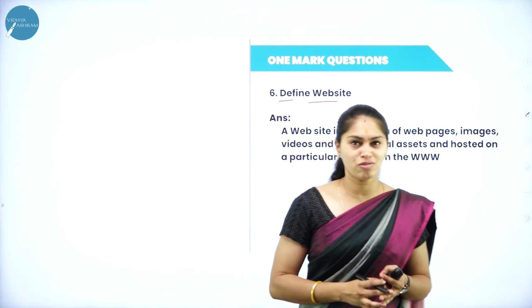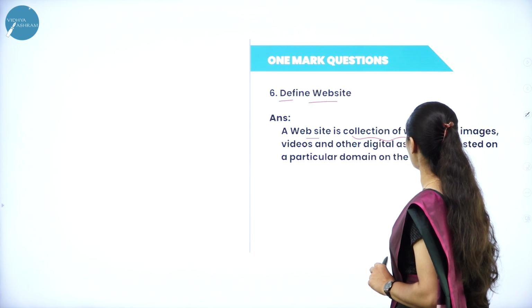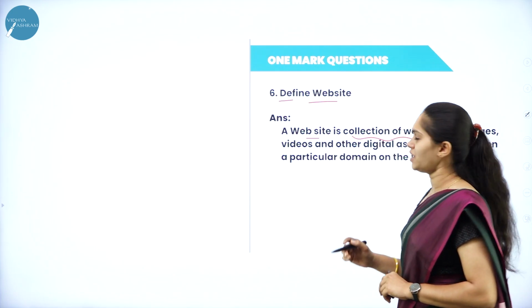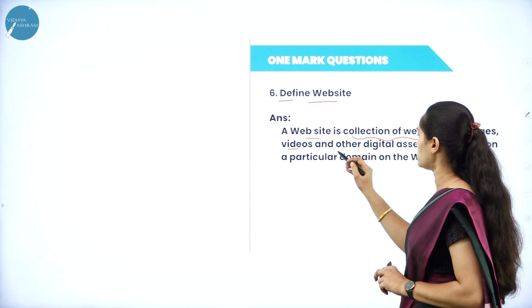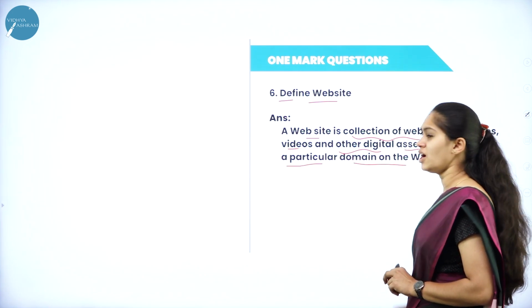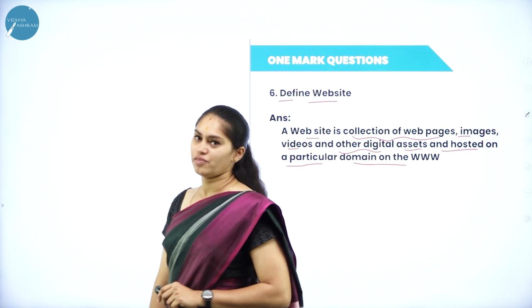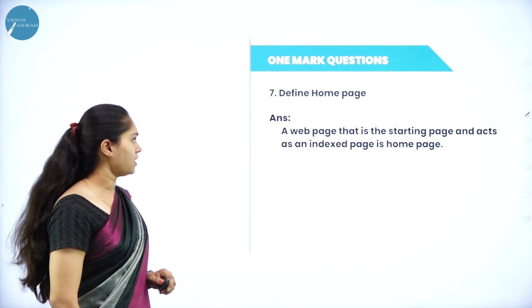If it is a collection of web pages, then it will be a website. So that website is a collection of web pages. That web pages include images, videos and other digital assets and are hosted on a particular domain on the World Wide Web. This is the definition of website. Then we'll see the next question.